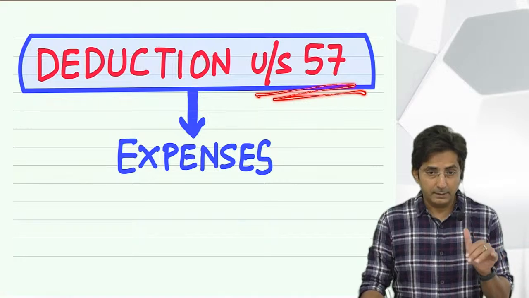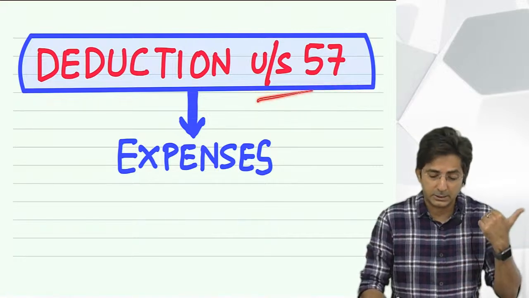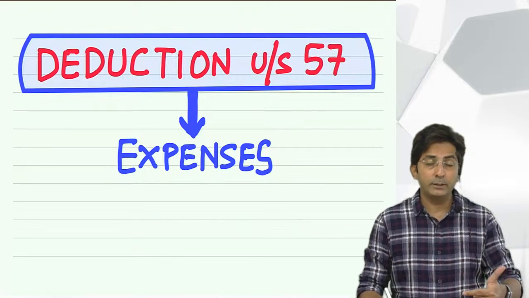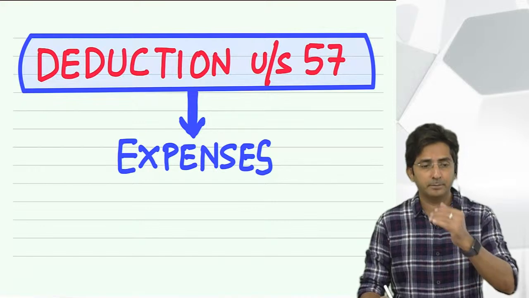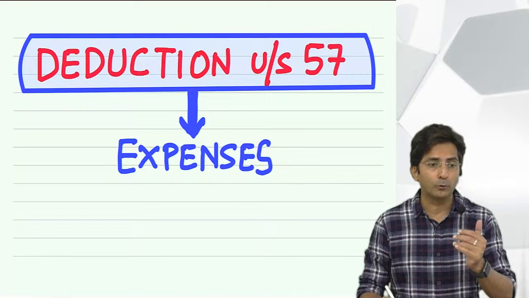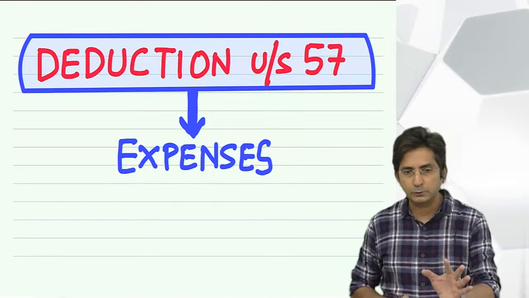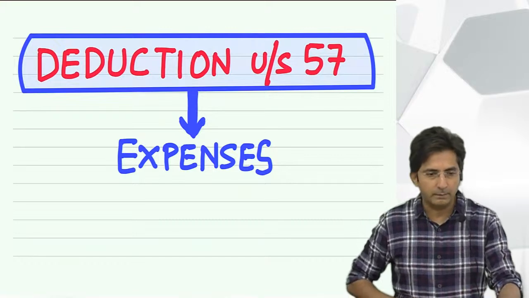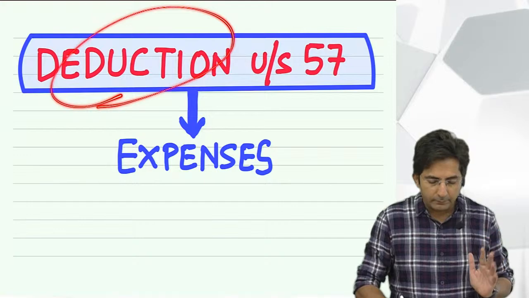Under the chapter we are doing right now, income from other sources, it is deduction under section 57. When you study income from salary, you will find deduction under section 16, and under income from house property, section 24. So different sections will be there in different chapters. But one thing is common: under each head of income there will be a concept of deduction, and deductions are connected with your expenses.